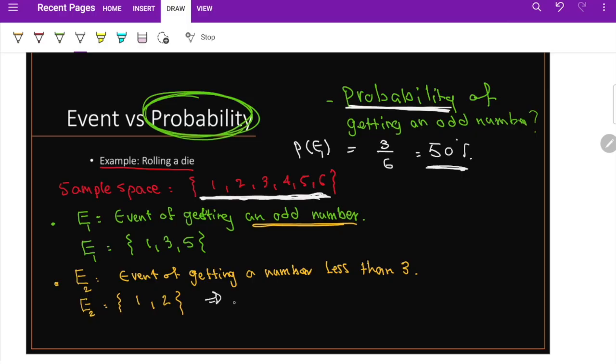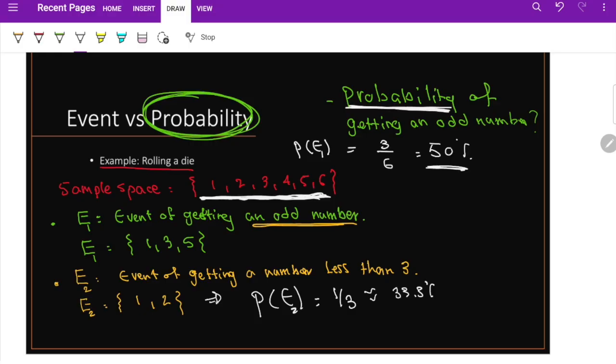If I ask you what is the probability of event 2, you can tell me we have 2 out of 6, which is a third. So the chance of getting 1 or 2 is going to be a third, or approximately 33%, right?